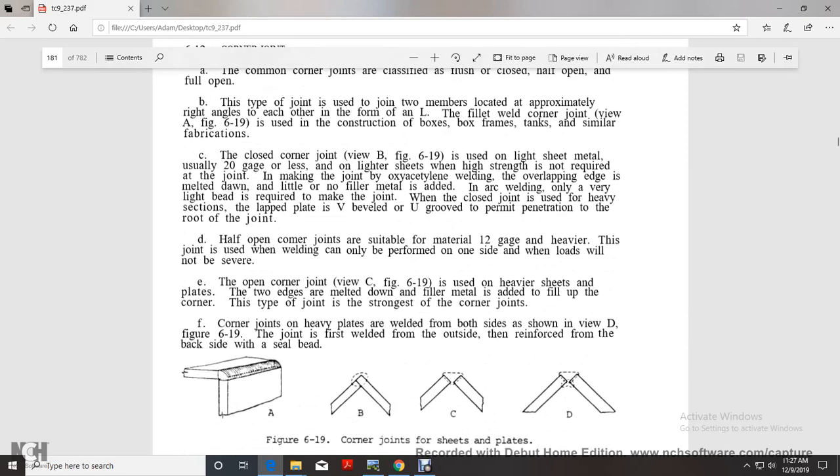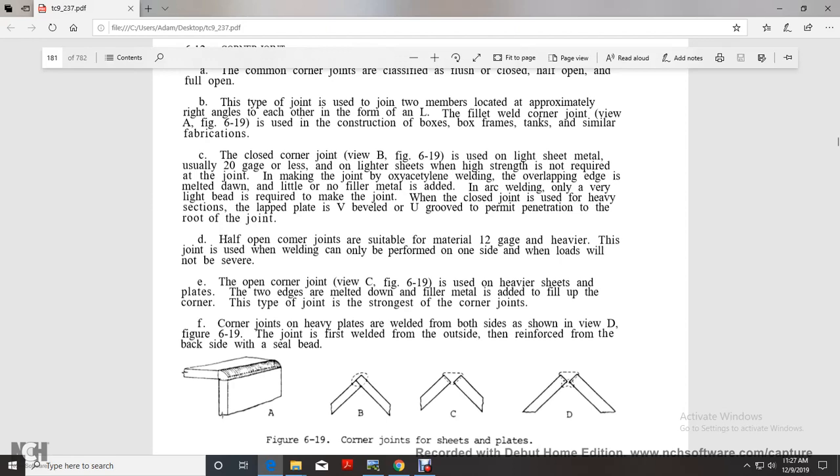Half open corner joints are suitable for material 12 gauge or heavier. The joint is welded on only one side when the loads will not be severe. The open corner joint, view C of figure 619, is used with heavier sheets. The two edges are melted down with filler metal in the middle of the edge to pillow up the corner, like the type of edge joint with the corner joints.